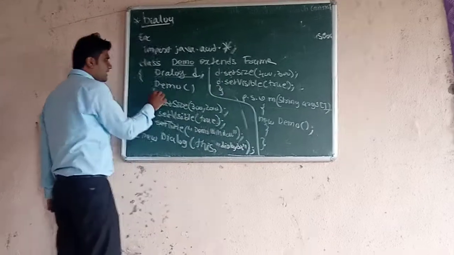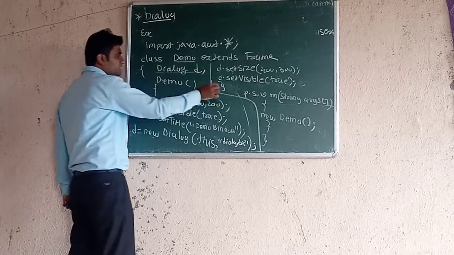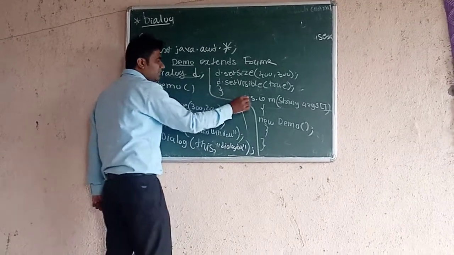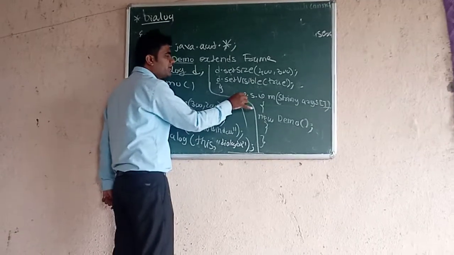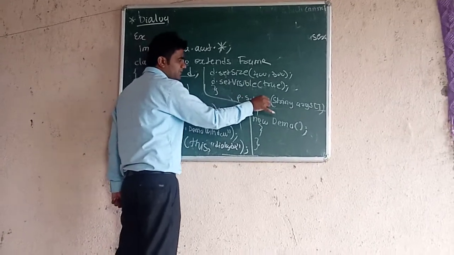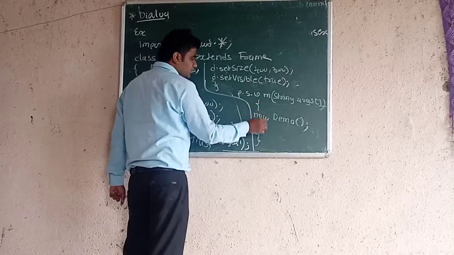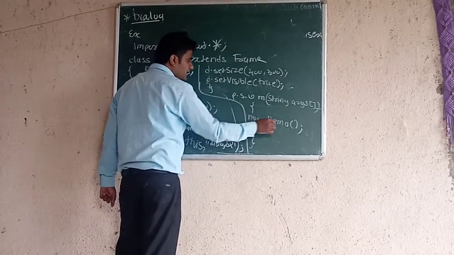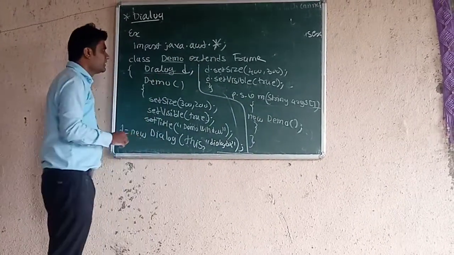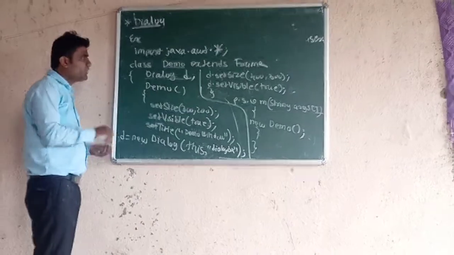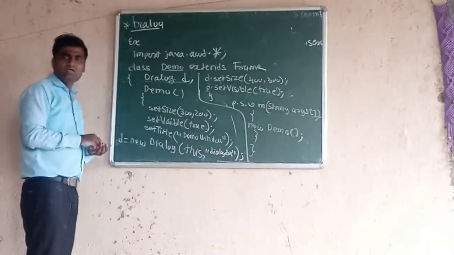Now closing curly bracket, we have completed the demo constructor. Now we have defined the main method, public static void main(String args[]), written in full format. Inside this main method we have created the object of the demo class. When we run this program, we have to save it with the name demo.java.